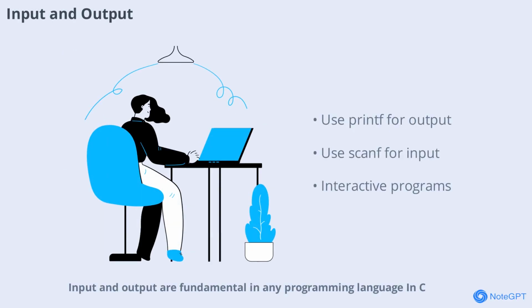Input and output are fundamental in any programming language. In C, you use functions like printf for output and scanf for input. These functions allow your program to interact with users, making it dynamic and responsive. We'll see examples of how to read user input and display results on the screen.